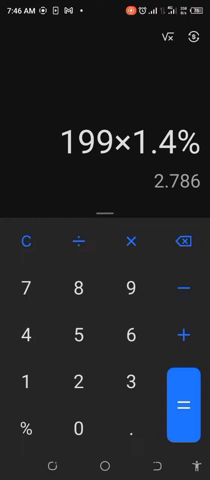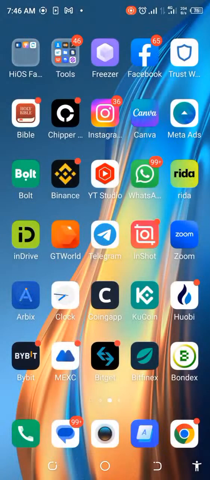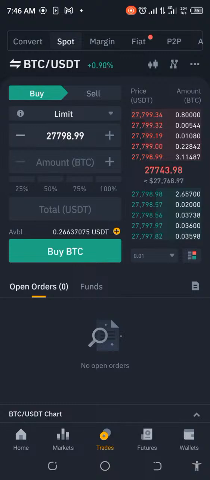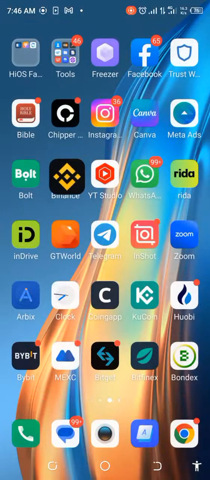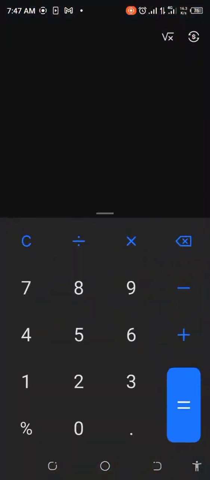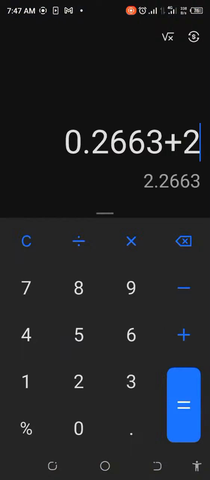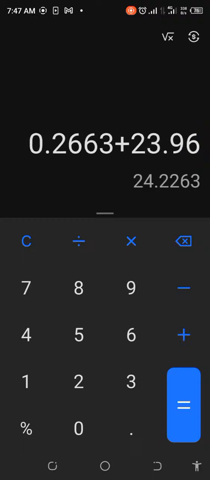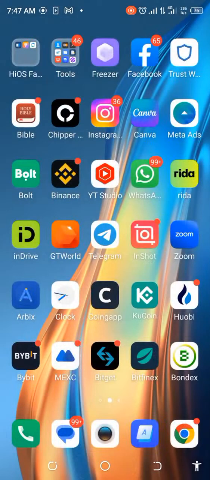So let's now go back to the global amount. The global amount really is, we have to add what we've made, right, plus what is in Binance. So what do we have left in Binance? So we have 2663. So let's take that and go and add that, right? So what did we make entirely? We eventually have, let's add our 0.2663, then we add that, okay, to our 23.9658. What was that? Let me go and check so that we don't put the values that are not right.